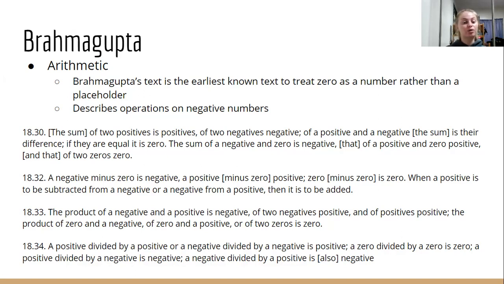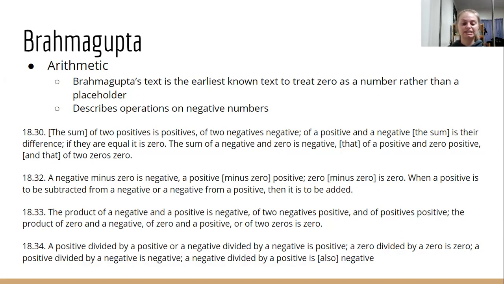And then the product of a negative and a positive is negative. The product of 2 negatives is positive. The product of 2 positives is positive. And then the product of a 0 and a negative, a 0 and a positive, or 2 zeros is all going to be 0. And then finally, he talked about division. So a positive divided by a positive or a negative divided by a negative are both going to be positive. 0 divided by a 0 is always 0. A positive divided by a negative is negative, and a negative divided by a positive is also negative.